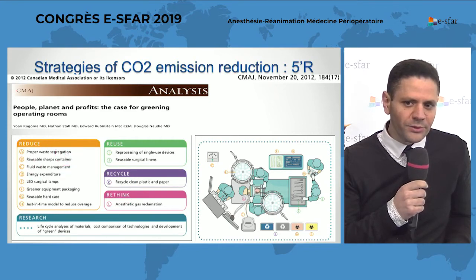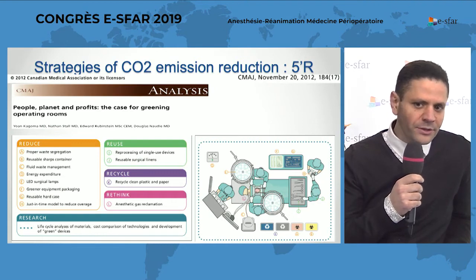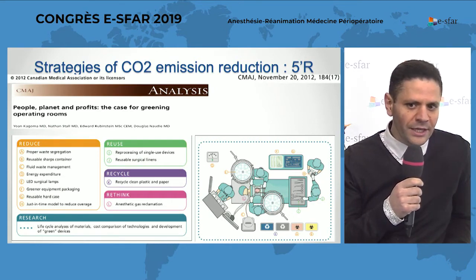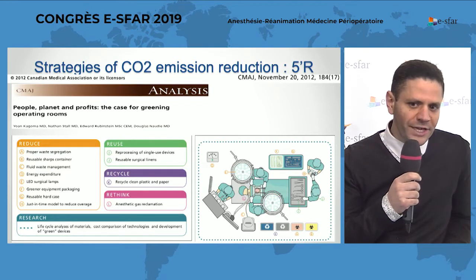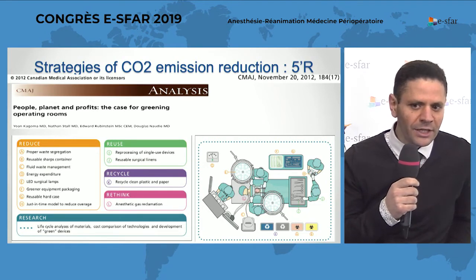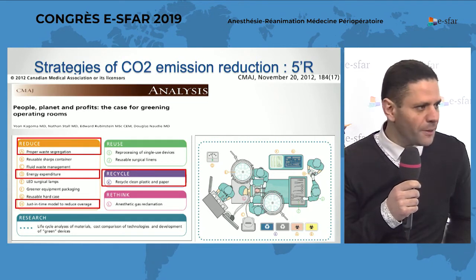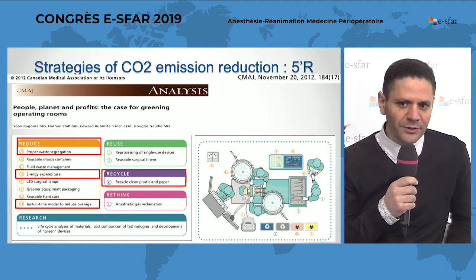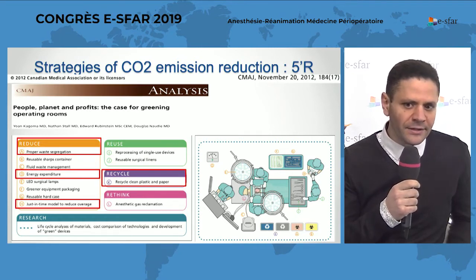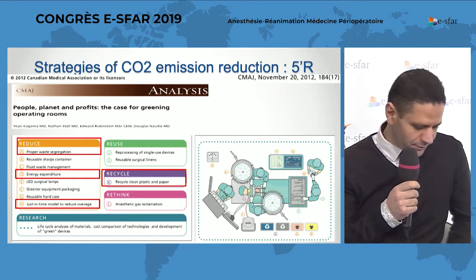We can reduce our waste by good segregation, by reusable material, and reduce energy expenditure. We can also have a just-in-time model to reduce overage, and I will only focus on reducing waste, reducing the overage and reducing energy expenditure.